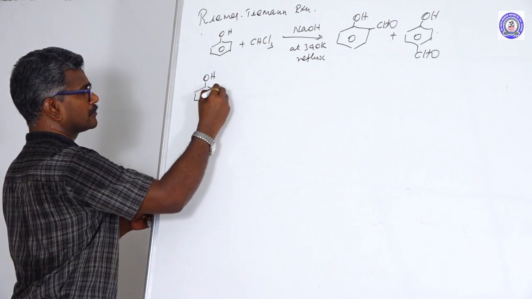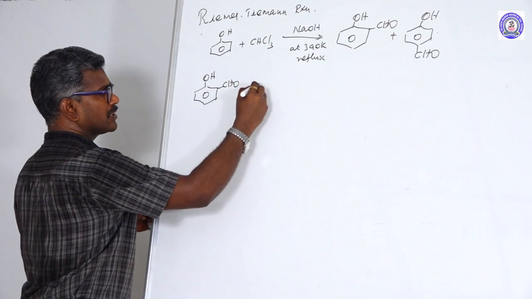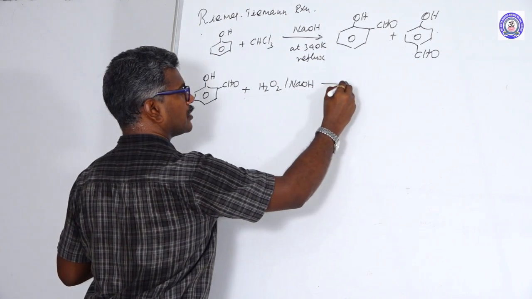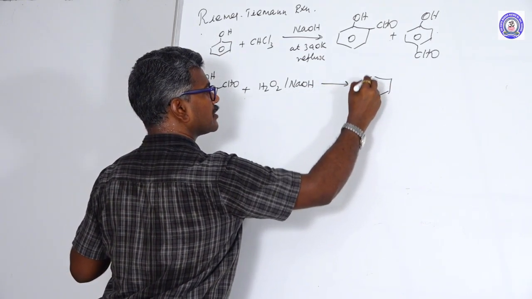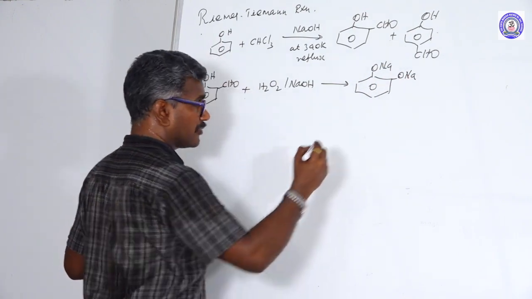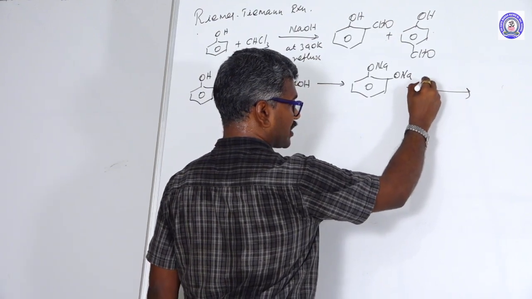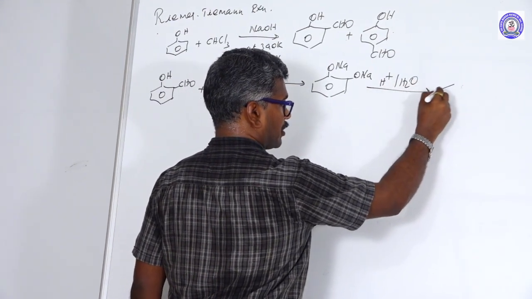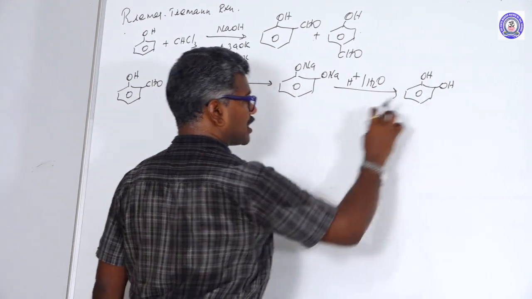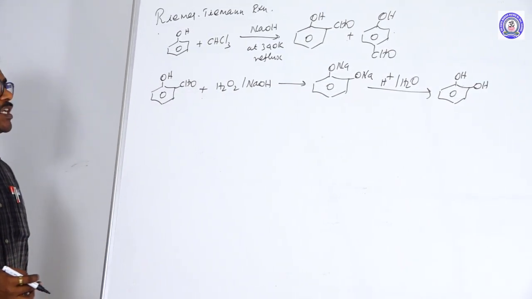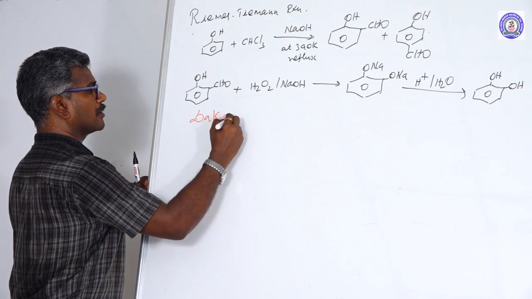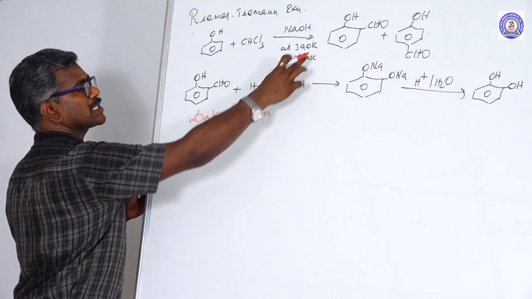This ortho-hydroxybenzaldehyde reacts with hydrogen peroxide in the presence of NaOH to form phenoxide compounds. Further decomposition or hydrolysis with water forms catechol. This is an example of a dihydric phenol. This reaction is known as the Dakin reaction. Both ortho and para.